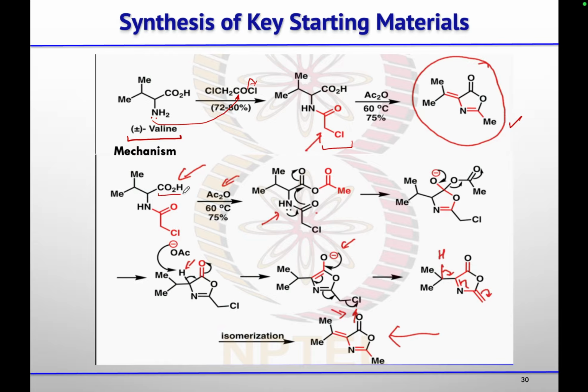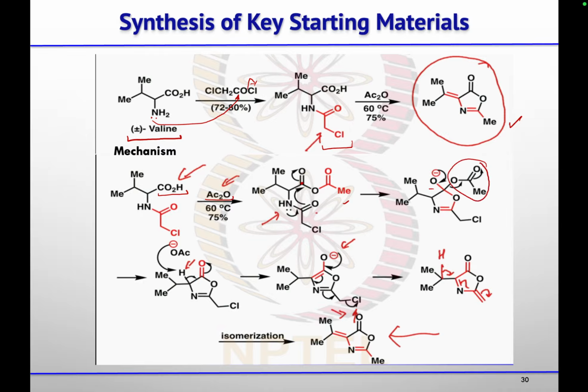Your carboxylic acid will react with your acetic anhydride to form a mixed anhydride. So this mixed anhydride is forming in the first step. Then nitrogen will push the electron density, and this carbonyl oxygen will attack the carbonyl carbon of this mixed anhydride, and this alkoxide ion will form. Then once that oxygen pushes the electron density back, or the electrons fall back, then this acetate